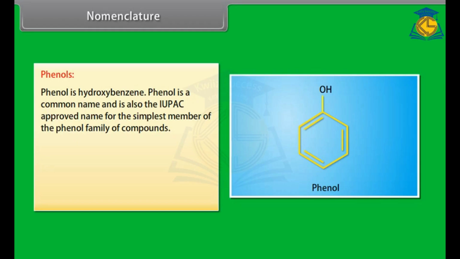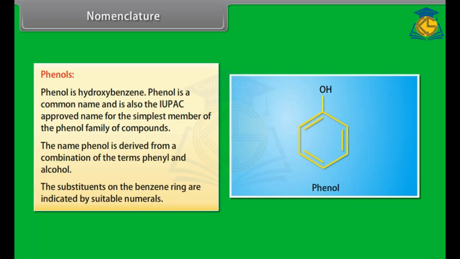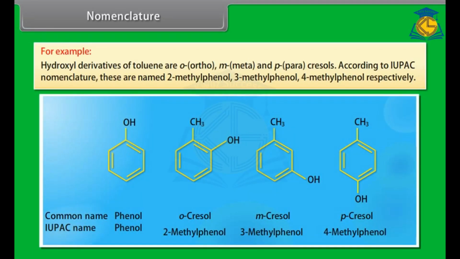Phenol is a common name and is also the IUPAC approved name for the simplest member of the phenol family of compounds. The name phenol is derived from a combination of the terms phenyl and alcohol. The substituents on the benzene ring are indicated by suitable numerals. For example, hydroxyl derivatives of toluene are ortho, meta, and para-cresols. According to IUPAC nomenclature, these are named 2-methylphenol, 3-methylphenol, 4-methylphenol respectively.